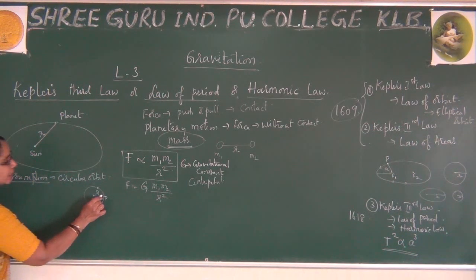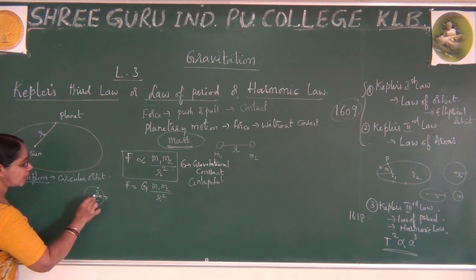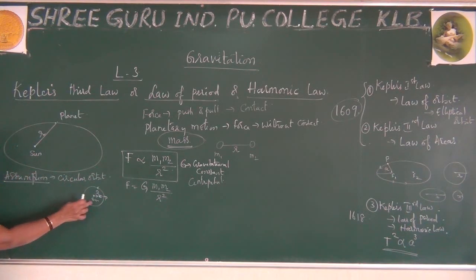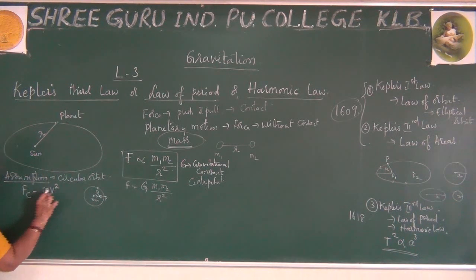So this planet is seeking towards the center and there is a force of attraction between them. So we can say this is having centripetal force. You already know that centripetal force is represented by Fc, where it is m v square by r.